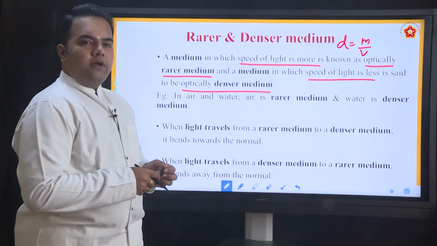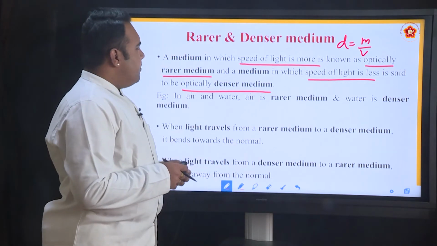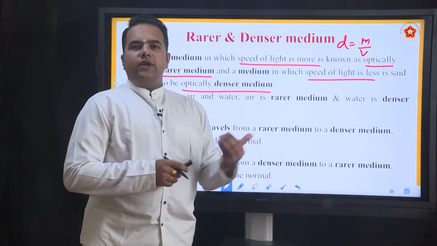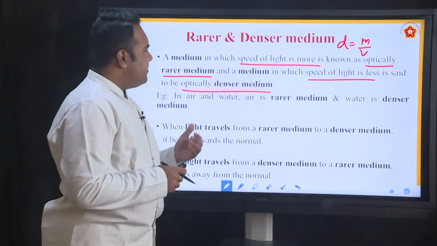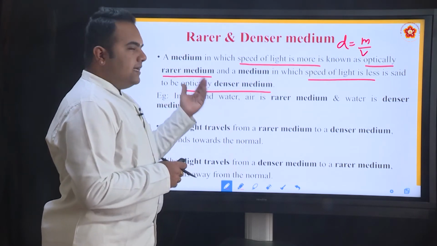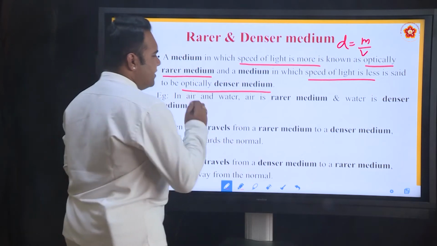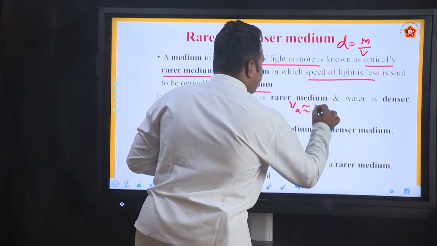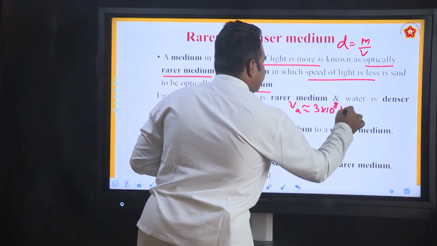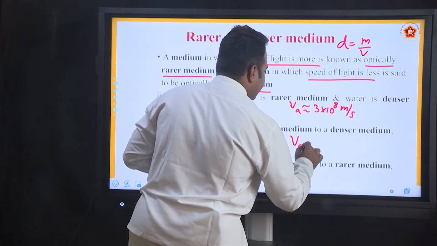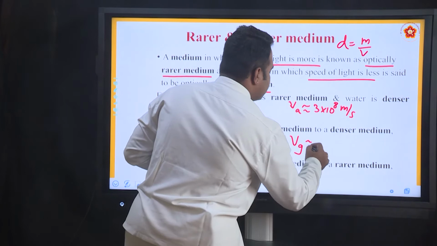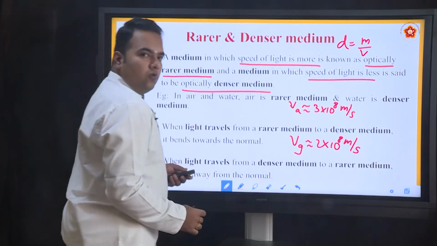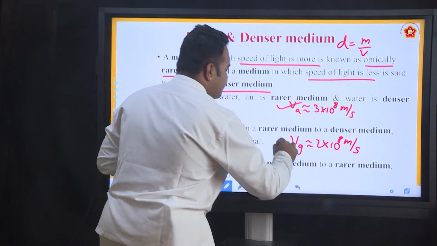So this is the physical parameter called density. Now in optics, that is when we are discussing light and its properties, optical density means whenever the speed of light is more in a medium, then we call it optically rarer medium, and when the speed of light is lesser in a medium, we call it optically denser medium. For example, speed of light in air is approximately 3 into 10 to the power of 8 meters per second. And speed of light in glass, we can take it approximately 2 into 10 to the power of 8 meters per second.